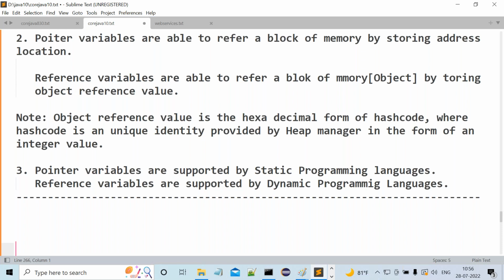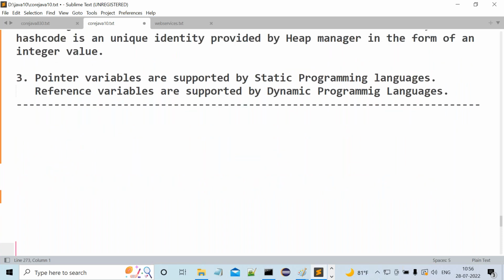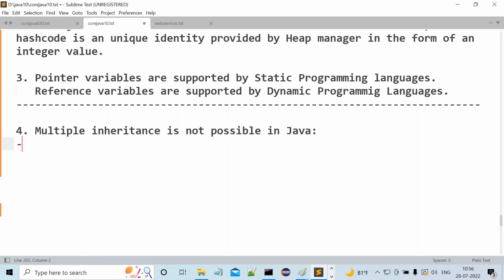Right, so leave this particular content now. Next, what is the next difference here? The fourth one, I think, right? The fourth difference, right, sir, is multiple inheritance. Multiple inheritance is not possible in Java. Multiple inheritance is not possible in Java.